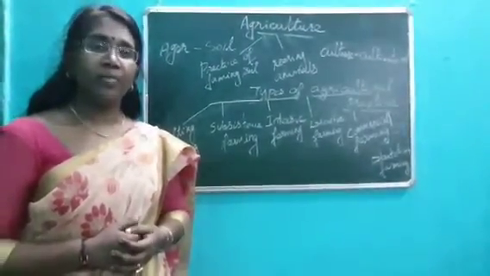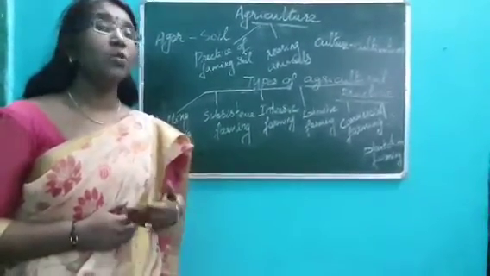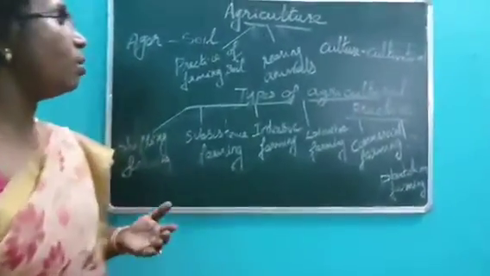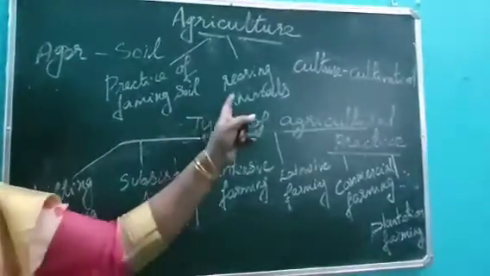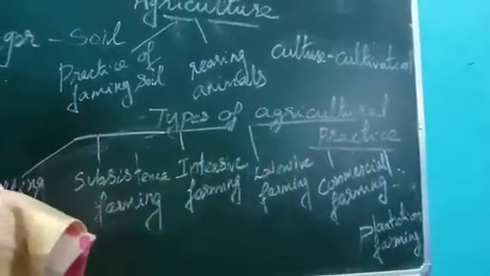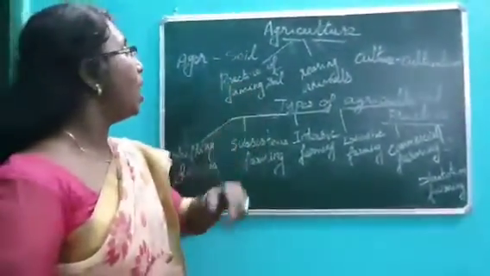So agriculture consists of both growing crops and rearing animals. It is a practice of farming soil to produce crops and rearing animals to provide food and other raw materials. I hope you understood the definition of agriculture.